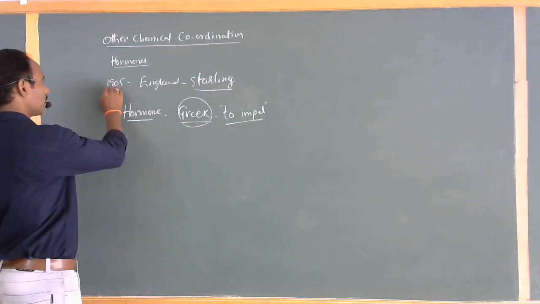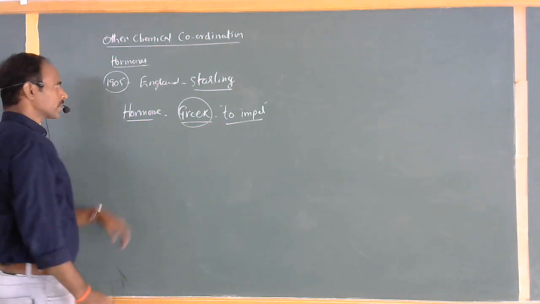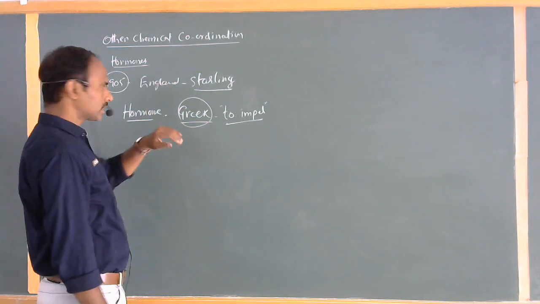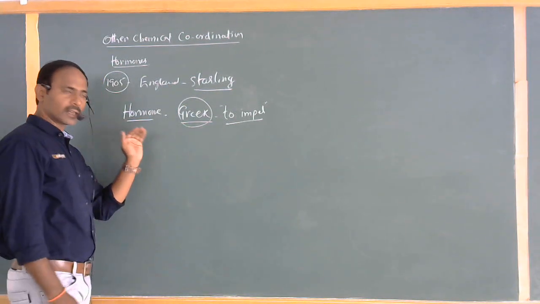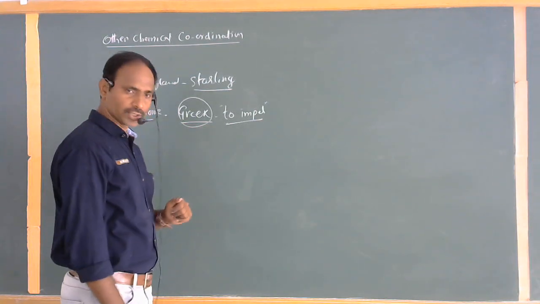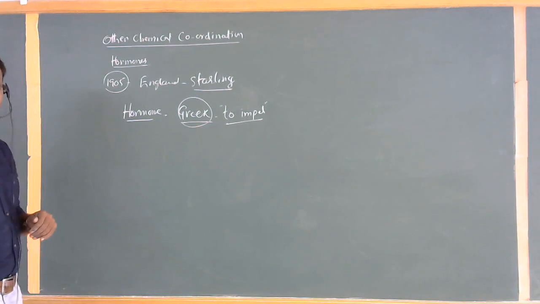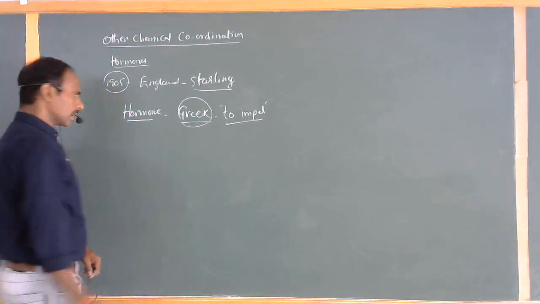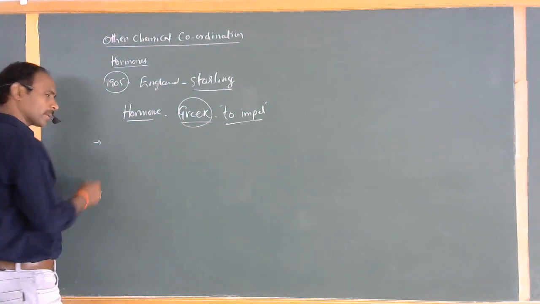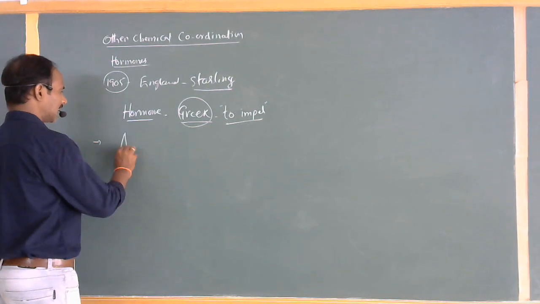In 1905, the English scientist Starling used the word hormone, derived from the Greek language, where hormone means to impel. So here we are going to discuss a separate hormone commonly called adrenaline.